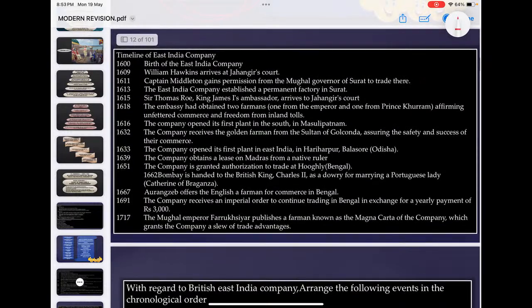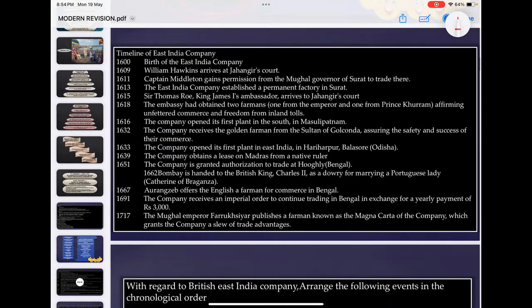Then of course the timeline of this history, because chronology based questions are a favorite area of UPSC. So understanding the chronology of these major events of history will save your marks. 1600 birth of East India Company.